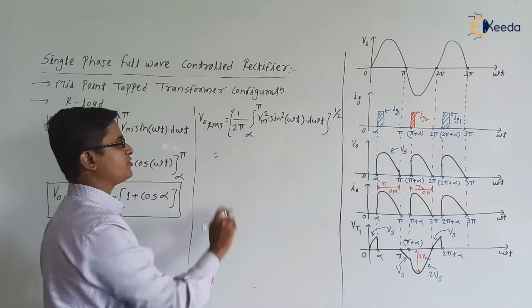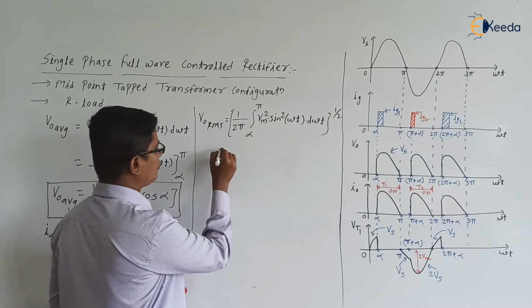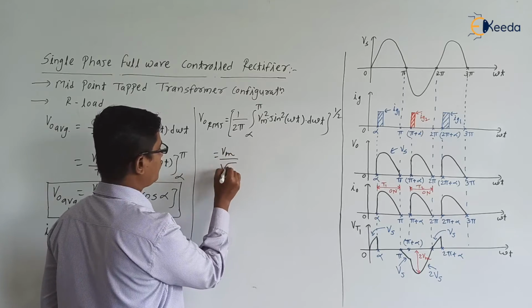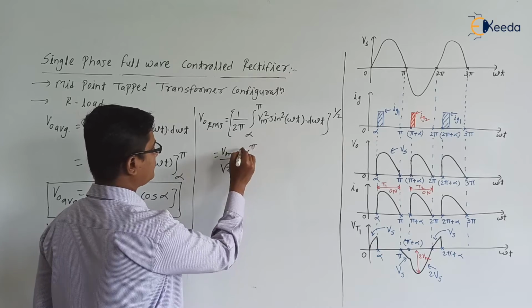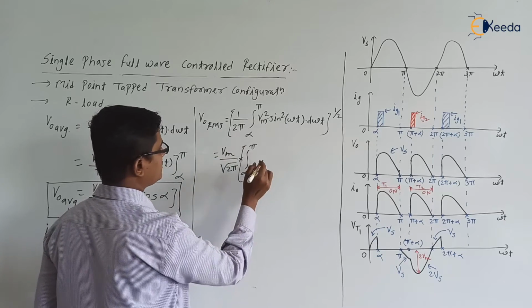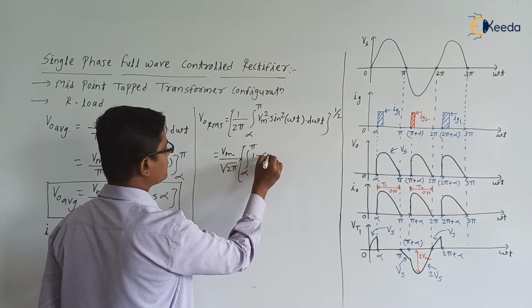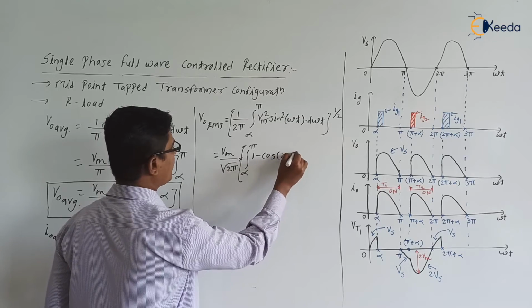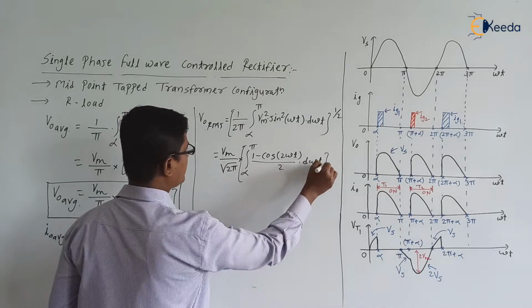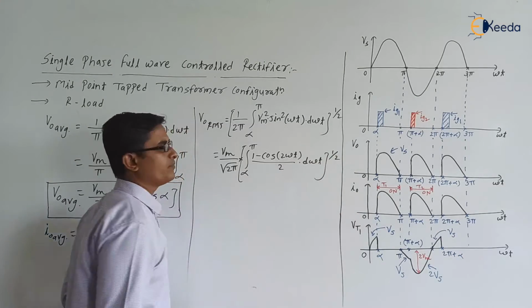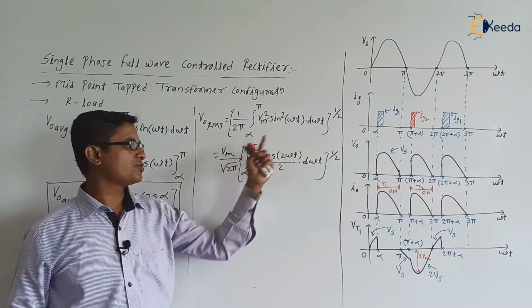Next, can we simplify it? Yes, it is Vm upon root 2 pi into integration from alpha to pi, sine square omega t can be replaced with 1 minus cos 2 omega t divided by 2, into d omega t, to the power 1 by 2. I have taken Vm square by 2 pi outside of the square root.